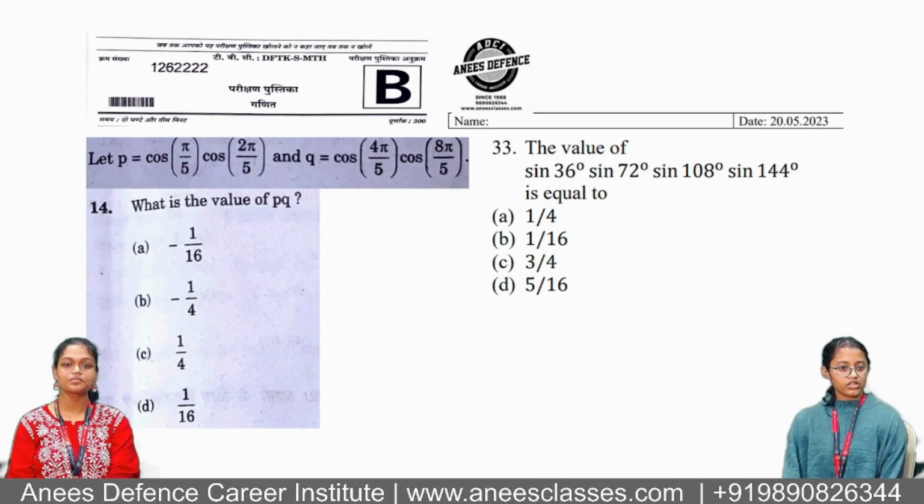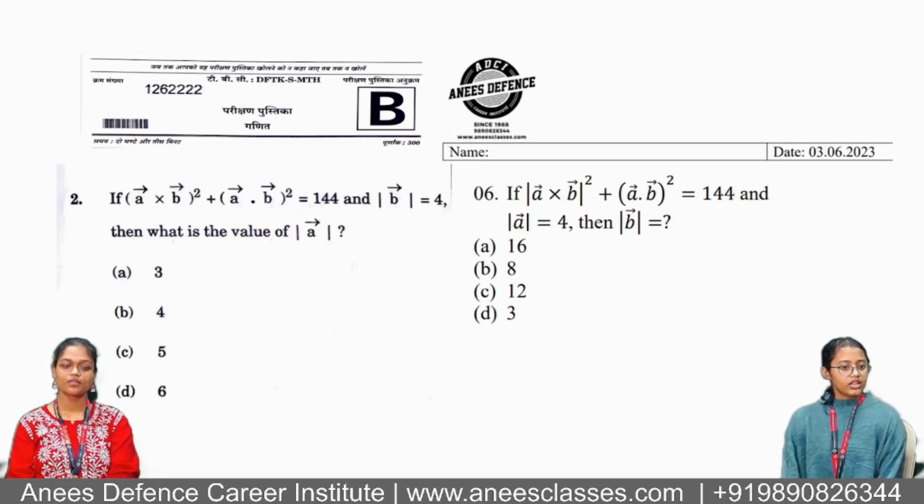In the 14th question, they have shown the values of P and Q and asked the value of P into Q, shown in cos. Whereas in the 33rd question of ADCI, they have shown it in sine. The second question of NDA talks about vectors and the basic properties of vectors, as well as the 6th question, which discusses properties of vectors with the same question. This test was taken back in June at ADCI.